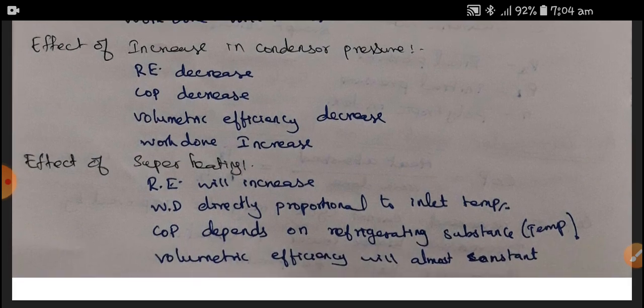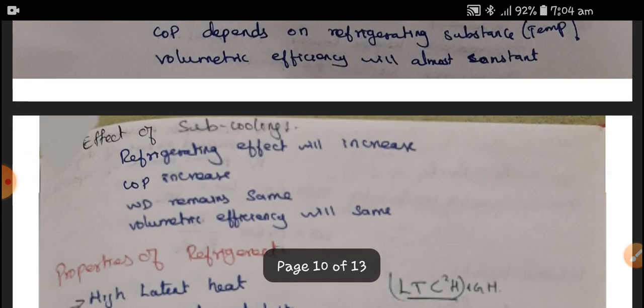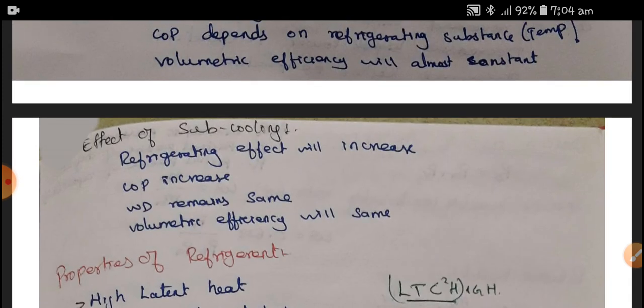If we apply superheating, what will happen? The refrigeration effect will increase. Work done is directly proportional to inlet temperature. COP depends on the refrigerant substance, that is temperature. Volumetric efficiency will almost be constant. What happens if we use subcooling? The refrigeration effect will increase, COP will increase, work done remains the same, and volumetric efficiency will remain the same.